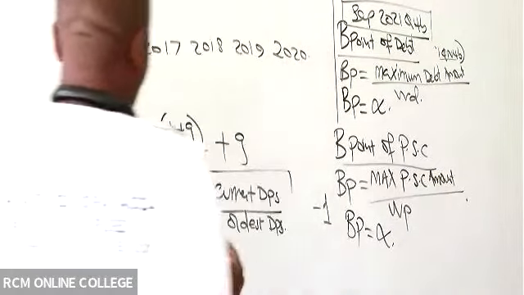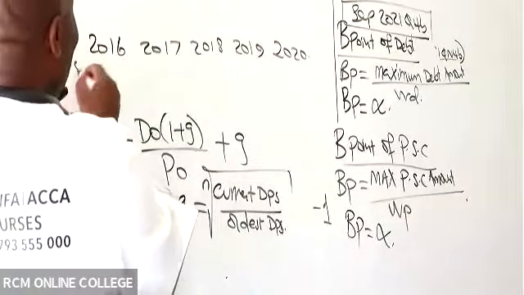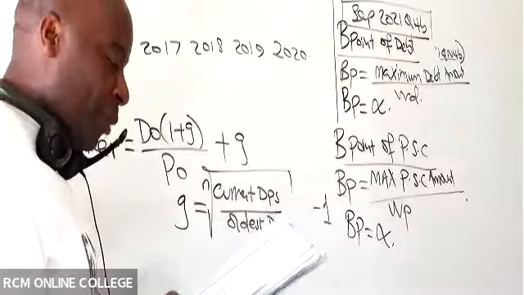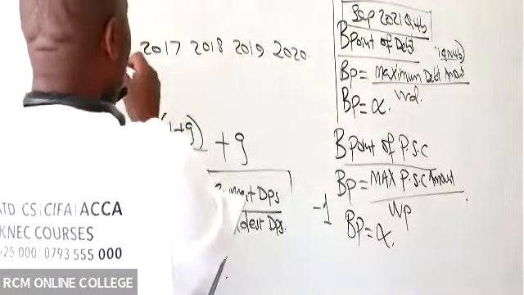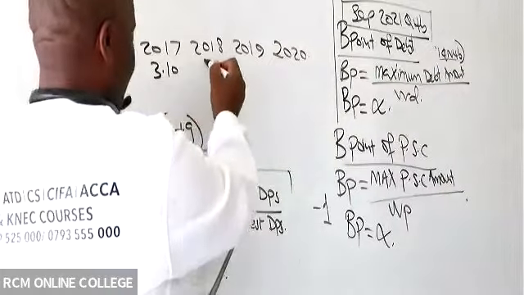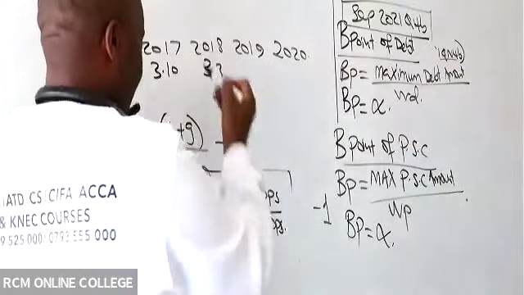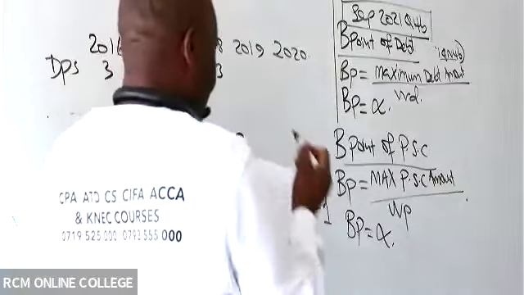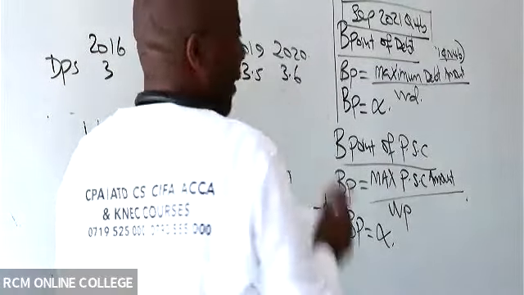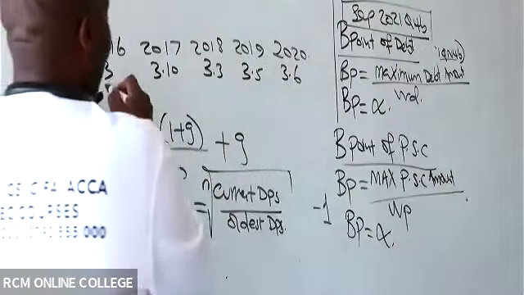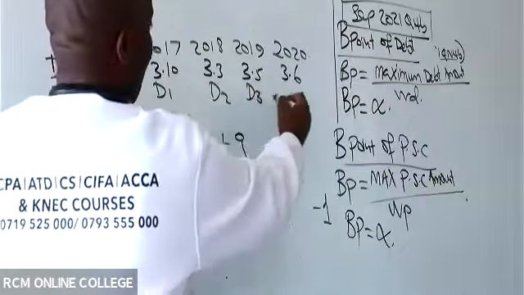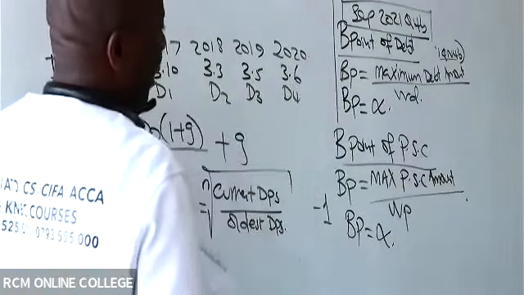All right. So the DPS, don't copy EPS. They're putting EPS there to confuse you, because they would want you to repeat this paper. So DPS is 3.10. Then we have 3.30. Then we have 3.50. And then lastly, 3.6. So remember, the very oldest will be this one, D0, D1, D2, D3, and then D what here, somebody? D4.